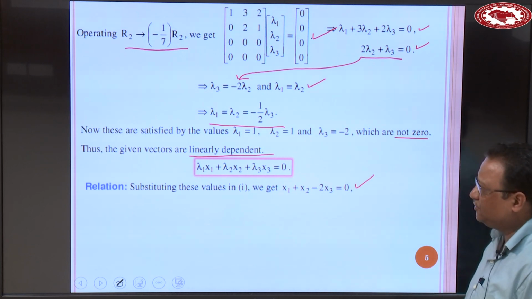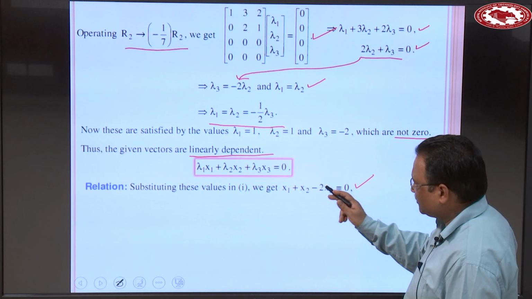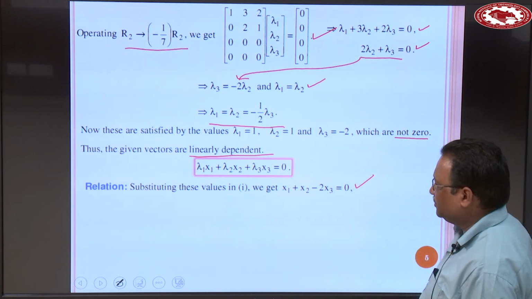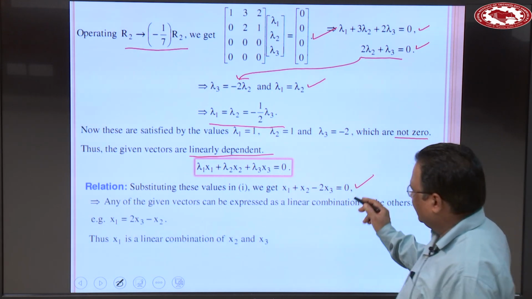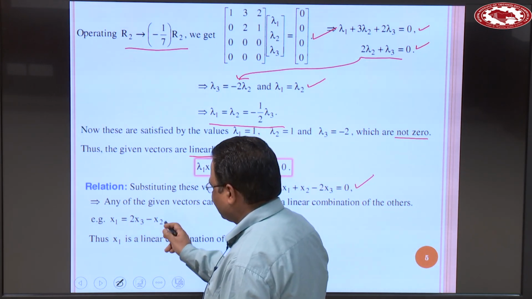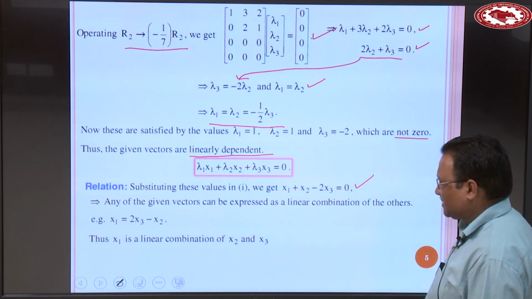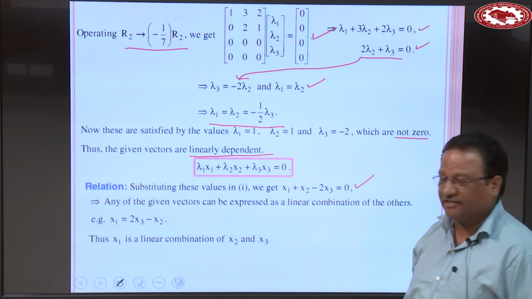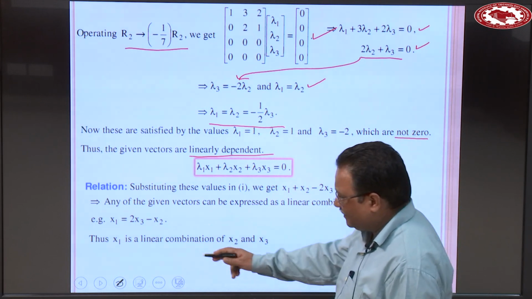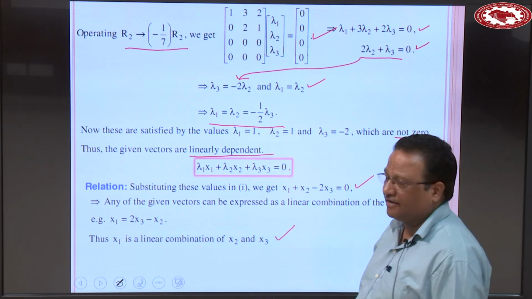So, when you substitute all these values, okay, we obtain x1 plus x2 minus 2 x3 is equal to 0. Now, you can represent this equation this way: x1 is equal to 2 x3 minus x2. This means that any of the given vectors can be expressed as a linear combination of the others, clear. Thus, x1 is a linear combination of x2 and x3, this one is the second part.